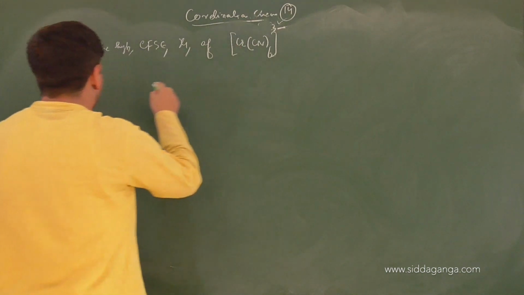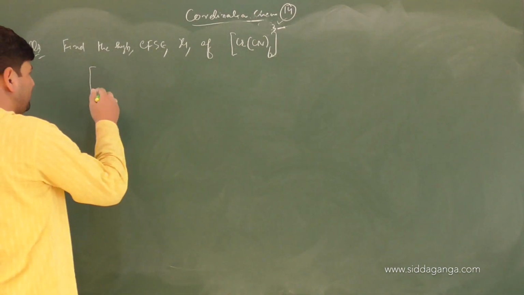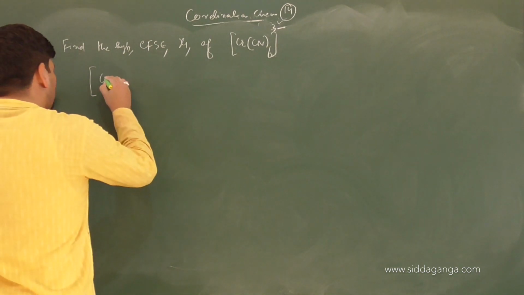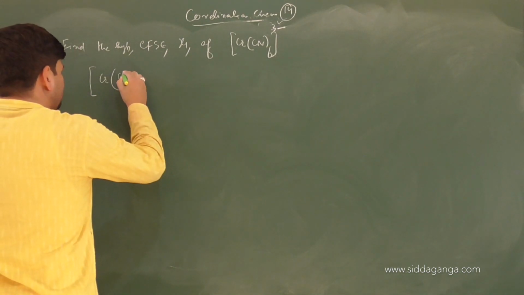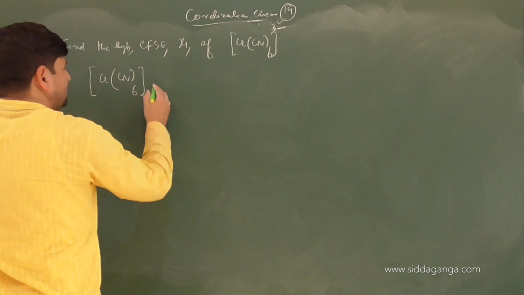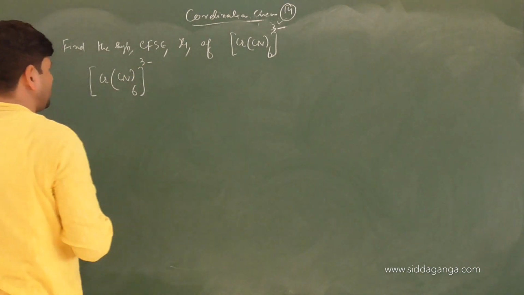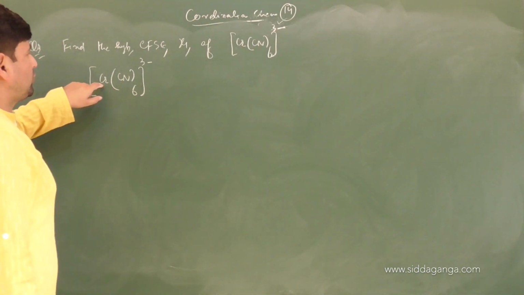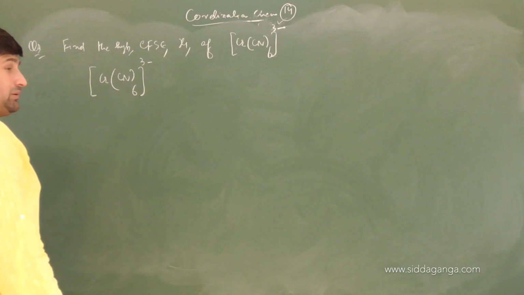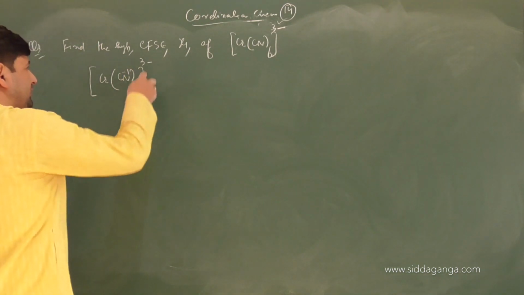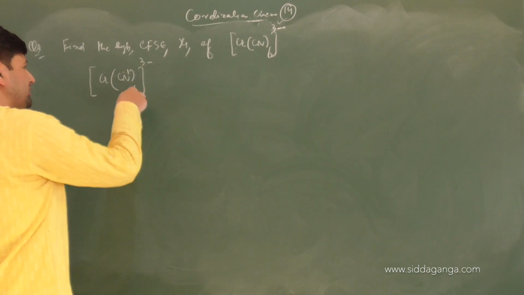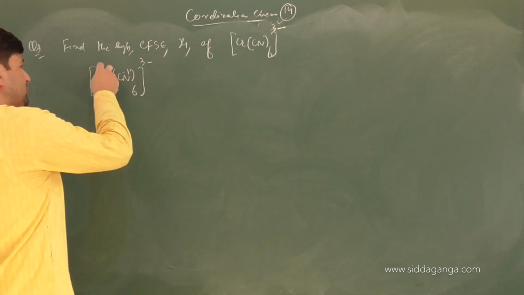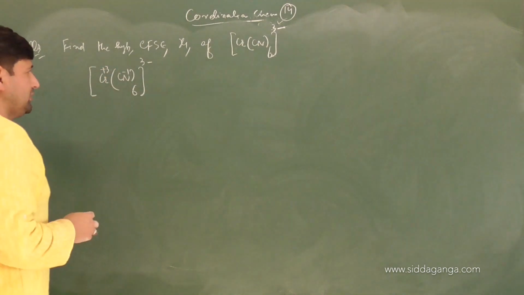Now chromium, if you look at this complex here, children, very properly. What do we have here? We have chromium, then CN, how many times? 6 times. The charge of the complex is 3 minus. It is hexacyanochromate(III) ion, the name of the complex. CN is minus 1. Already this complex has gained 3. Total needed inside the complex is 6. 3 are gained already. It means chromium should be in the plus 3 state.